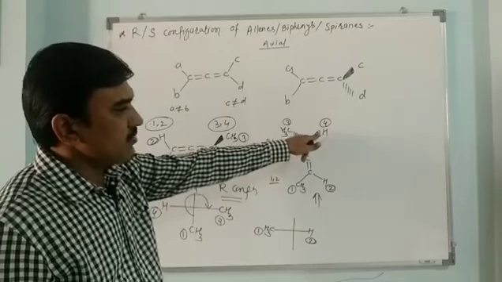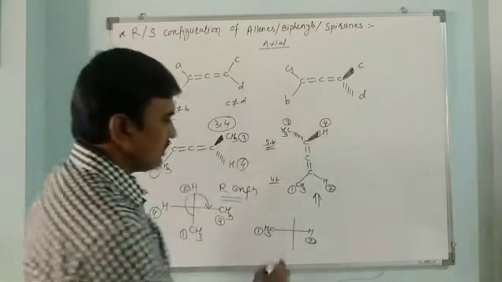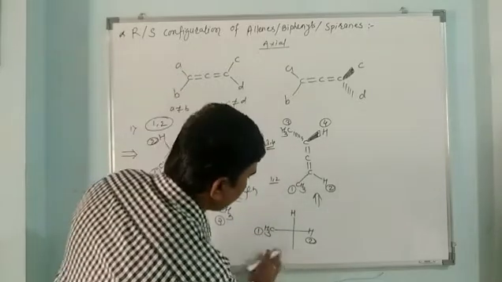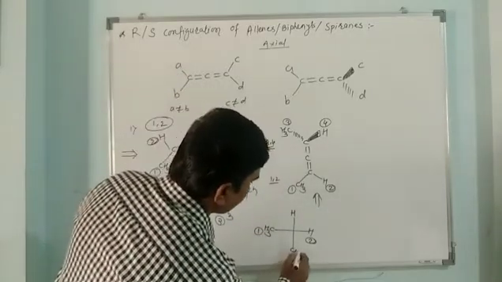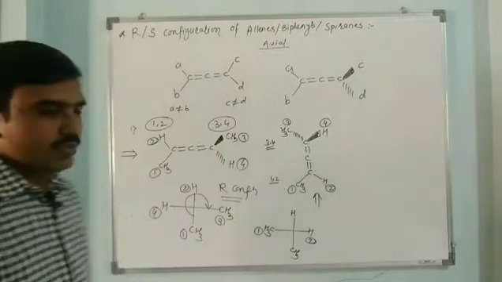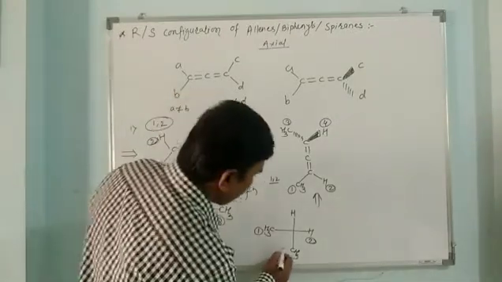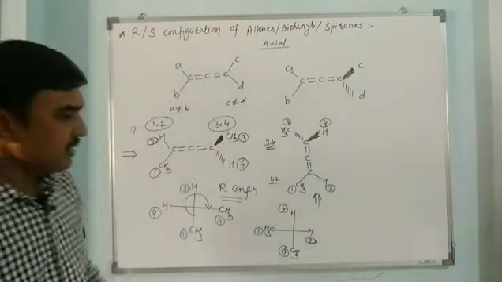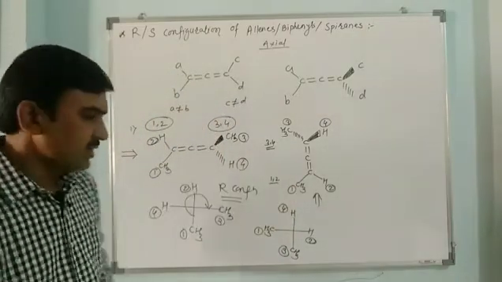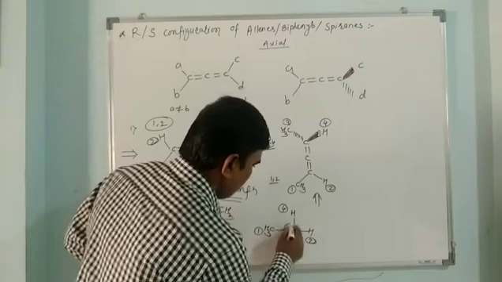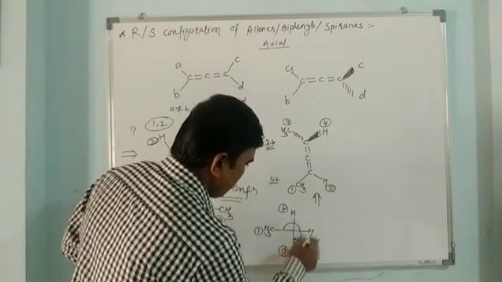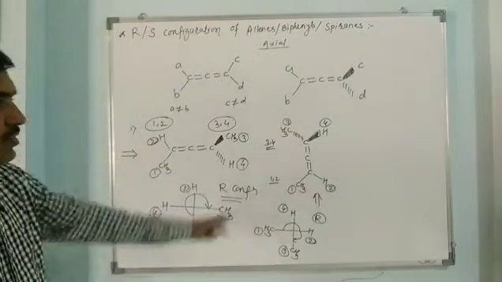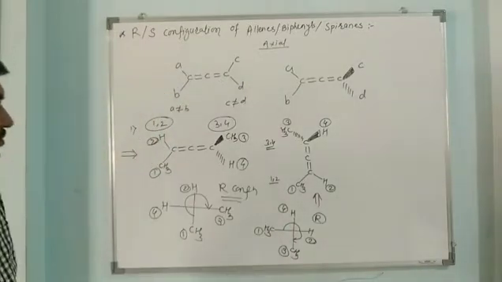The hydrogen which is above the plane goes to the top vertical position, and this methyl at the rear side comes here. This is the third one, this is the fourth one. Again ignore the fourth one and see the sequence of 1, 2, 3. So 1, then 2, then 3. It again has R configuration. The configuration of this compound is R.